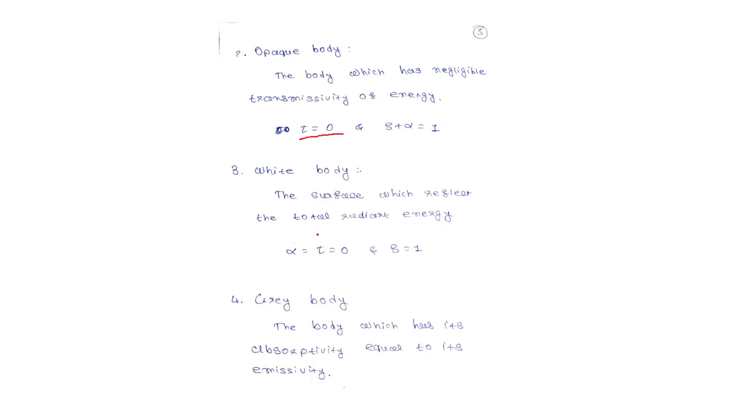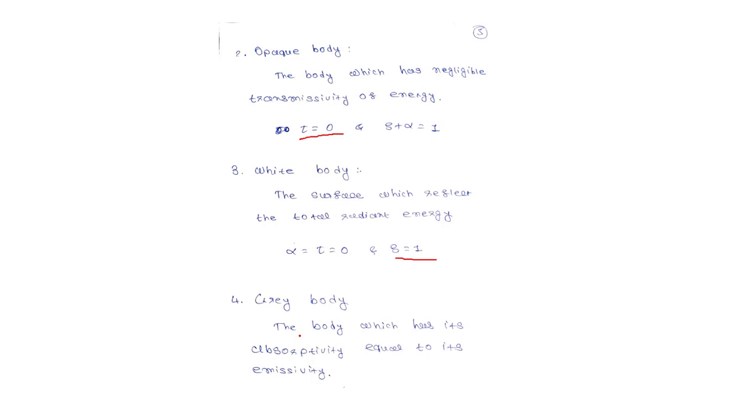Next is the white body, the surface which reflects the total radiation. If we use a white body in any material, we will not get any energy or heat due to radiation. So for that, rho is equal to 1. All incident energy is reflected from the body. So for that, alpha and tau are 0.